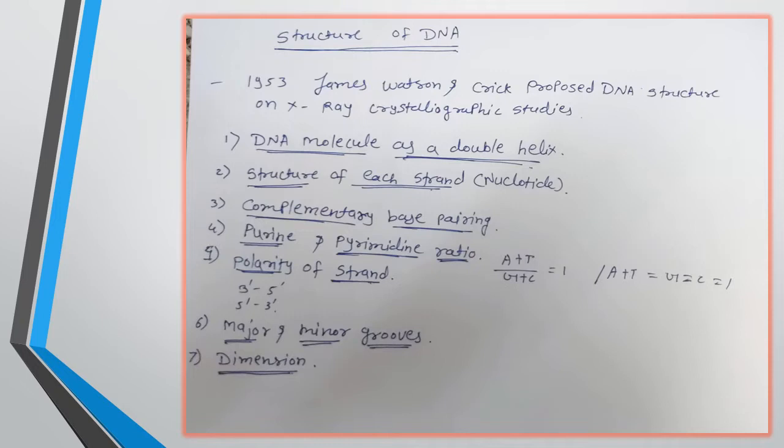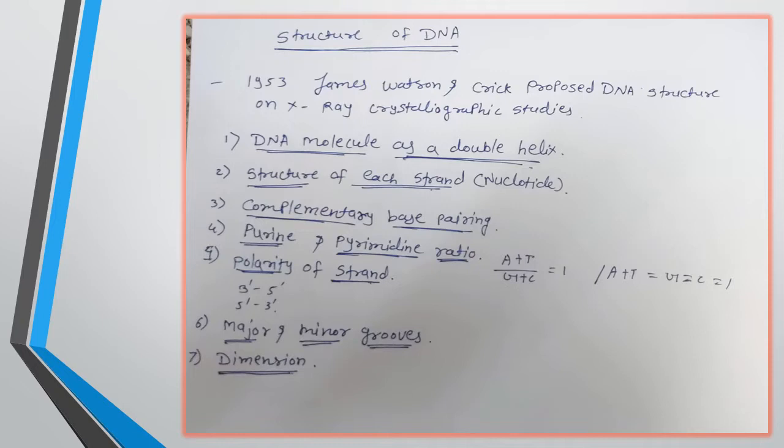Now the overall DNA structure will be explained with 7 points. First is the DNA molecule as a double helix. We already see in that particular structure that two strands of DNA are twisted along the center of an imaginary axis and form a twisted ladder-like structure. Now the second one is the structure of each strand or each nucleotide. We described it earlier, but I am repeating that the structure of a nucleotide is made from sugar, nitrogen bases and phosphate group.